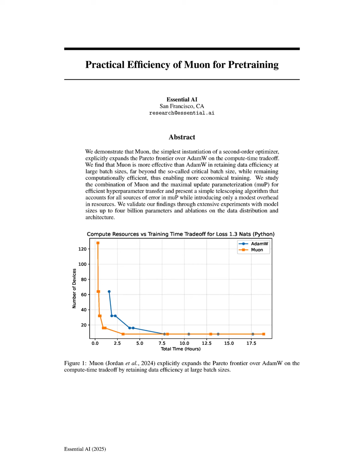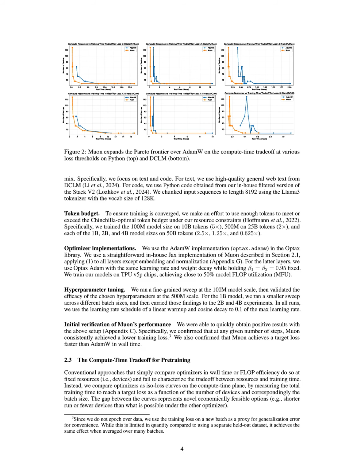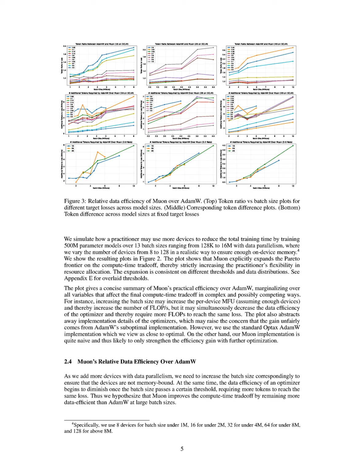The effectiveness of Muon has been validated through a series of experiments that compare its performance against AdamW across various model sizes and batch sizes. Specifically, the paper reports that Muon consistently achieved lower training loss at any given number of steps and reached target loss faster than AdamW in terms of wall time. To analyze the compute time trade-off, the authors plotted ISO loss curves on a two-dimensional plane, measuring total training time to reach a target loss as a function of the number of devices and batch size, demonstrating that Muon expands the Pareto frontier of compute time efficiency.